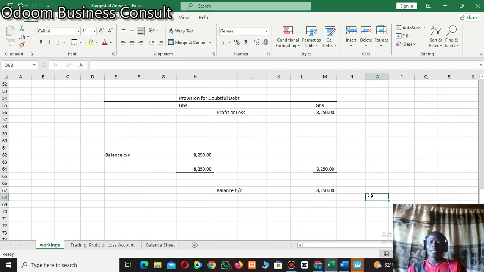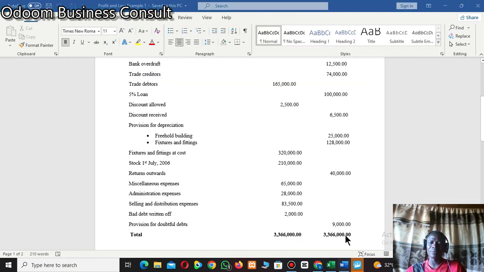As simple as this. So if this is the first time that the business is making provision for doubtful debts like this, or if you get additional information and it's the first time, meaning there is no balance for provision for doubtful debt on the trial balance. Here we assume there is nothing.